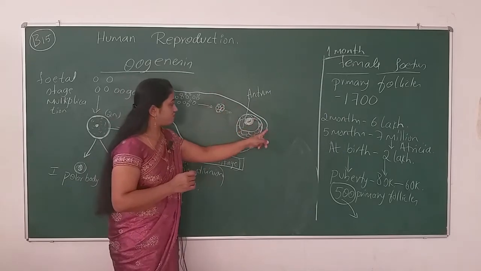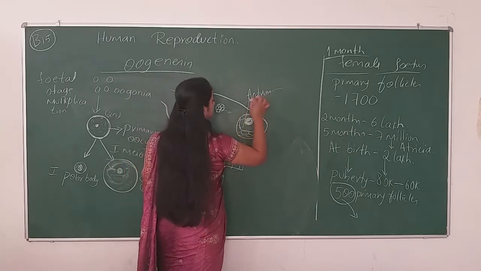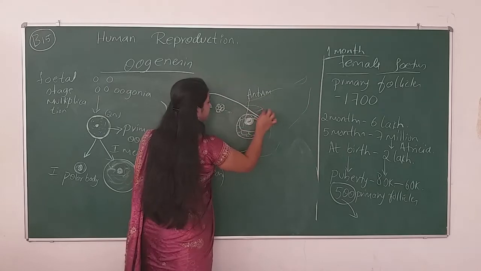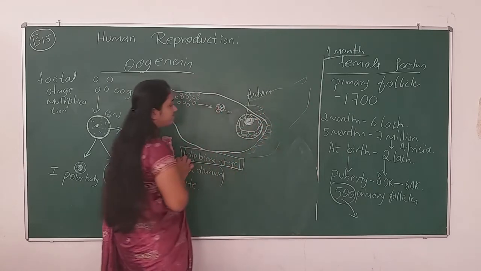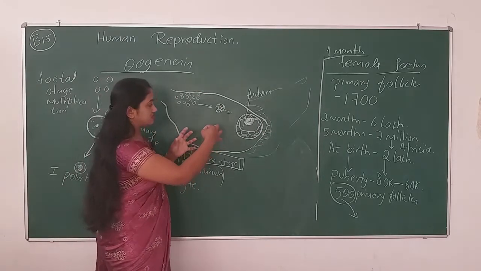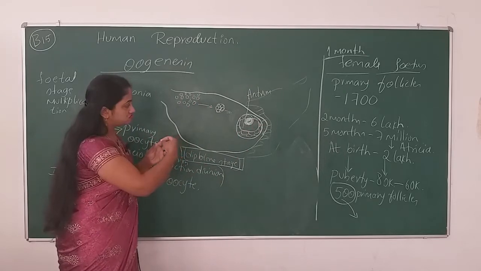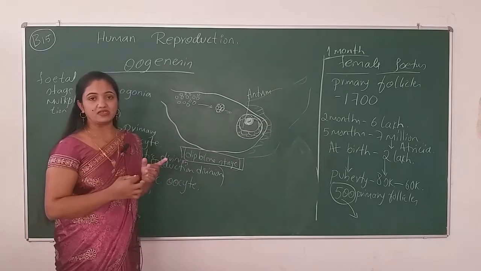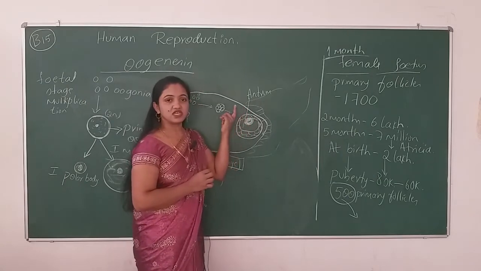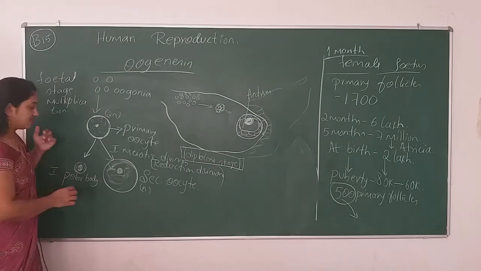Okay, so what is the next stage? So this is the ovary. Alright, think here the infundibulum will be present, and then fimbriae, infundibulum, fimbriae. Through that infundibulum or through that fallopian tube, the ovum has to pass. So that is the way of the ovum. At what stage will it be released? So that is nothing but the secondary oocyte.